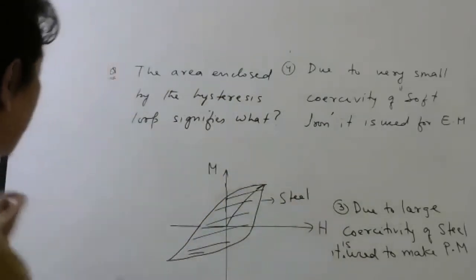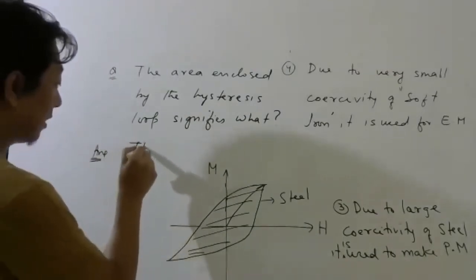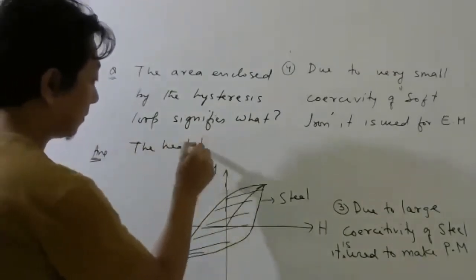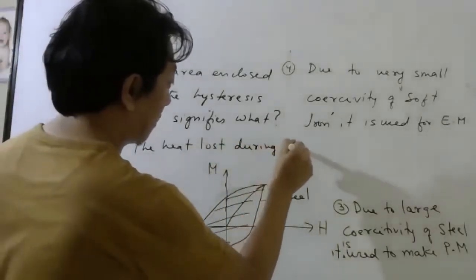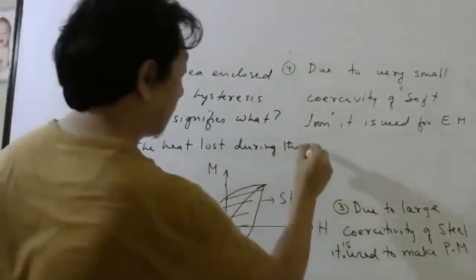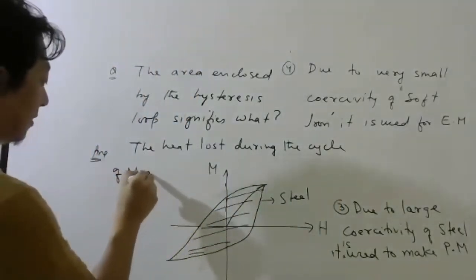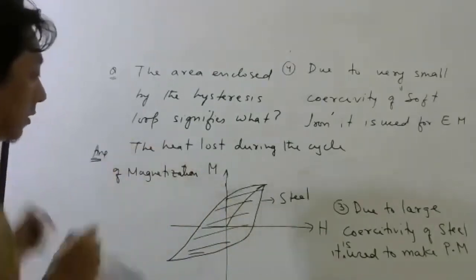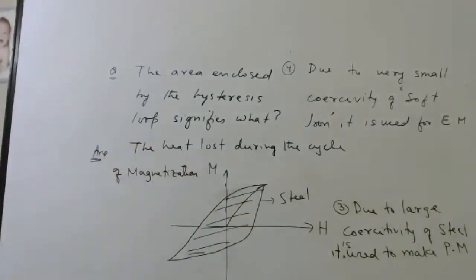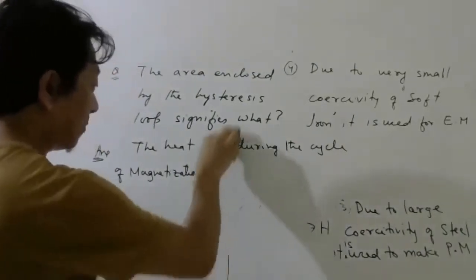And the answer is, I will try to explain the answer. The answer is the heat loss. The heat loss during the cycle of magnetization. Heat loss, better you write.